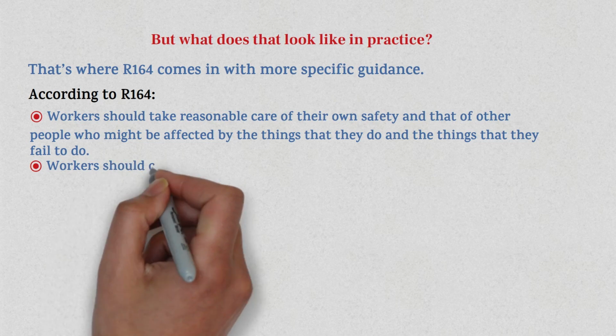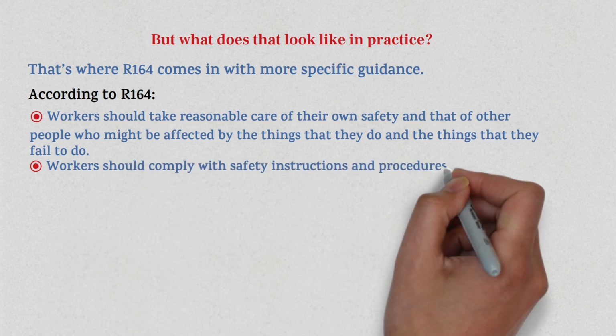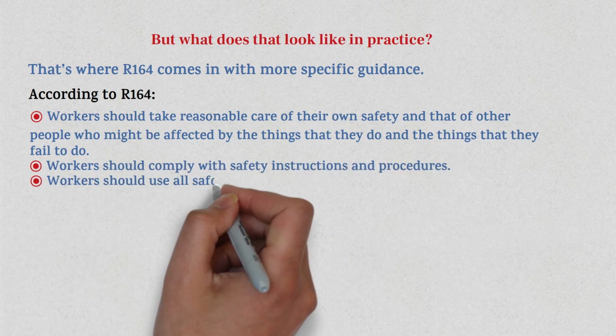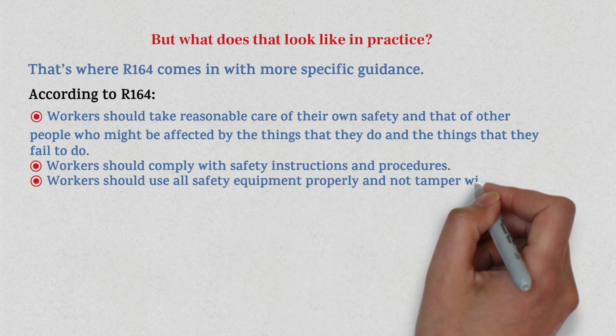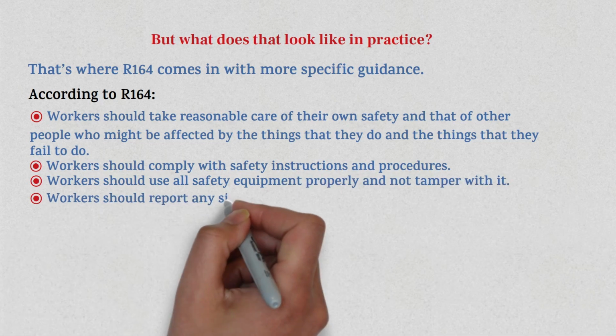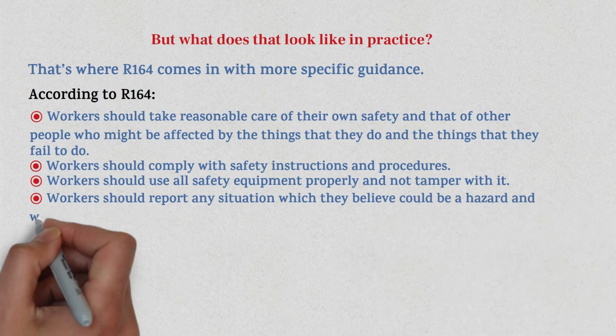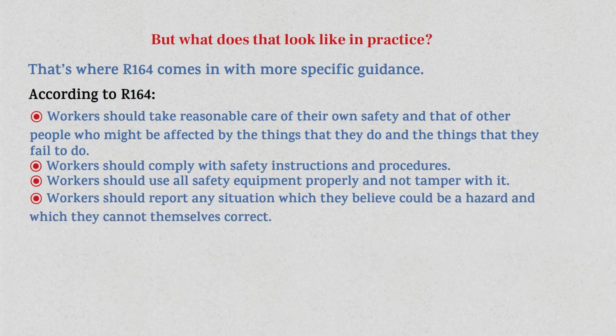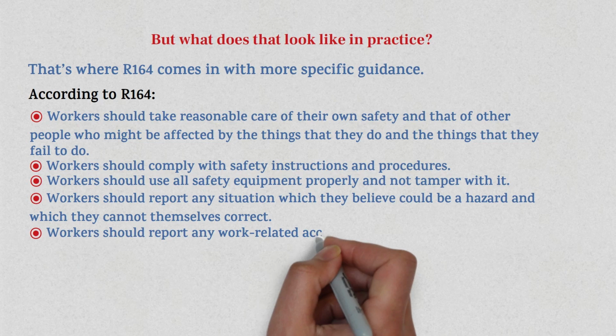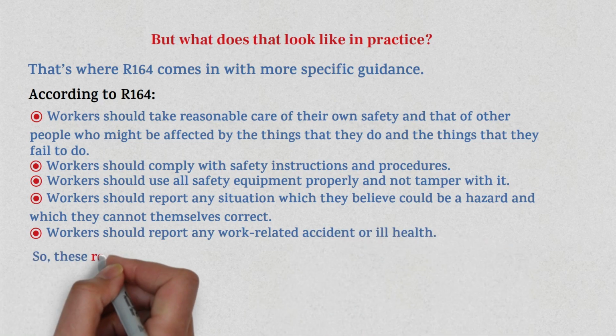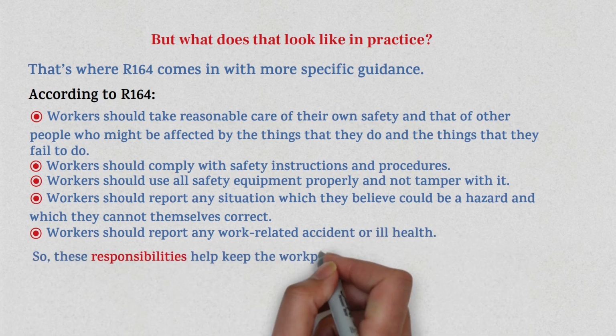2. Workers should comply with safety instructions and procedures. 3. Workers should use all safety equipment properly and not tamper with it. 4. Workers should report any situation which they believe could be a hazard and which they cannot themselves correct. 5. Workers should report any work-related accident or ill health. So, these responsibilities help keep the workplace safe for everyone.